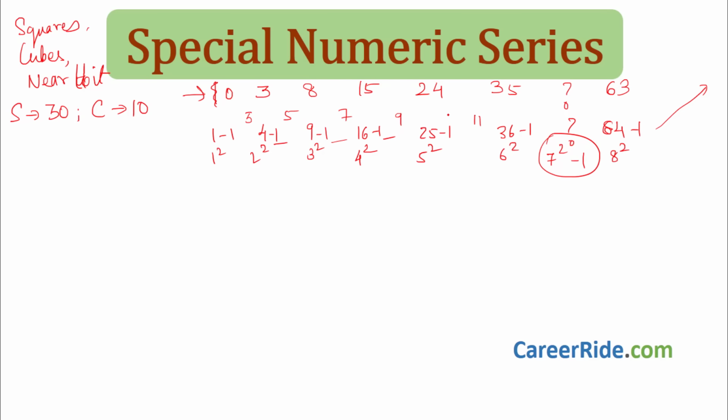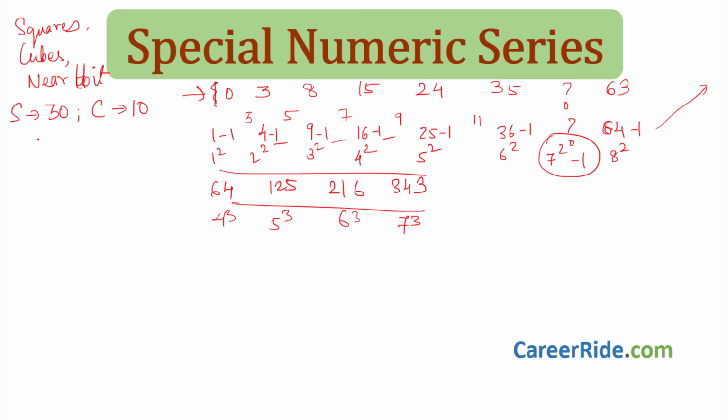If you talk about cubes, this is a cube series: 64, 125, 216, 343. Observe carefully, this is 4 cube, this is 5 cube, this is 6 cube, and this is 7 cube. These are the cubes. So this is a series.